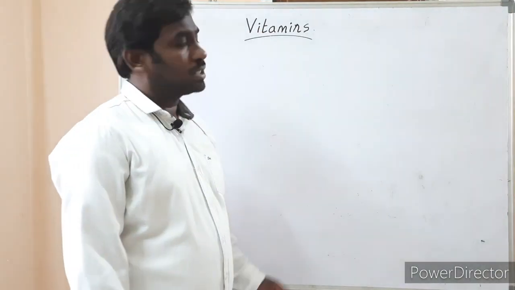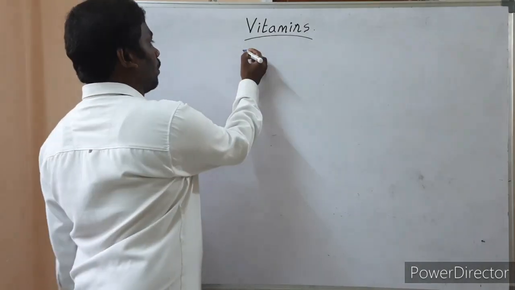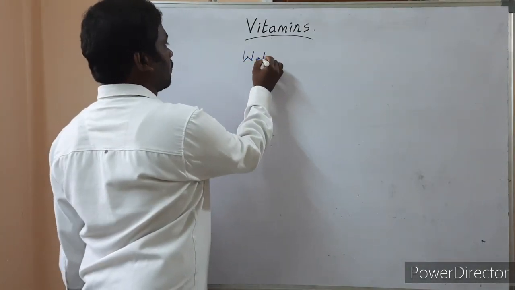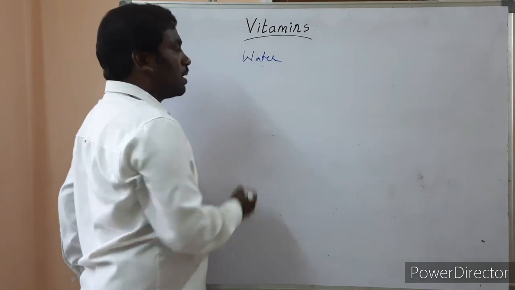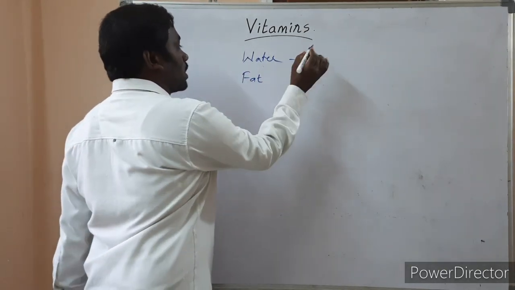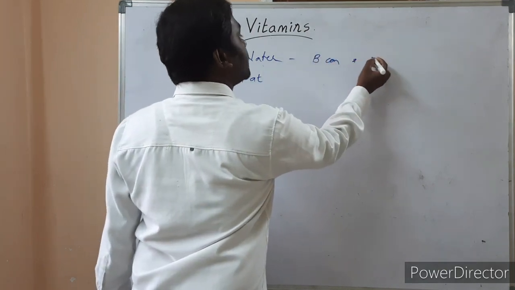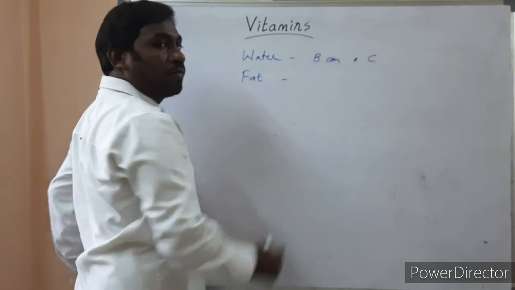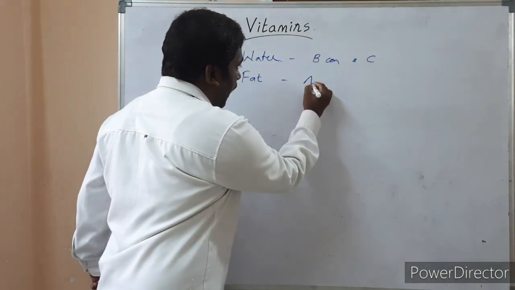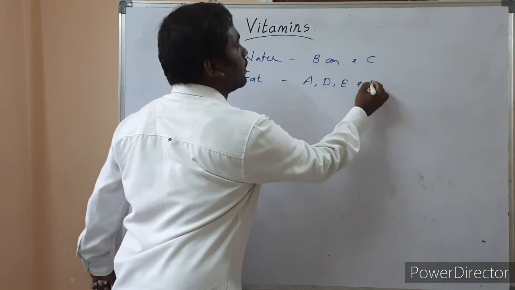Based on solubility, these vitamins are divided into two types. One type is water soluble vitamins and the second type is fat soluble vitamins. Water soluble vitamins are B complex and C vitamin. Fat soluble vitamins are A, D, E and K.